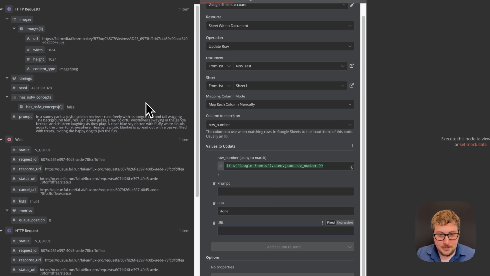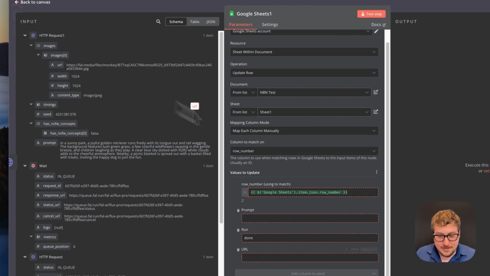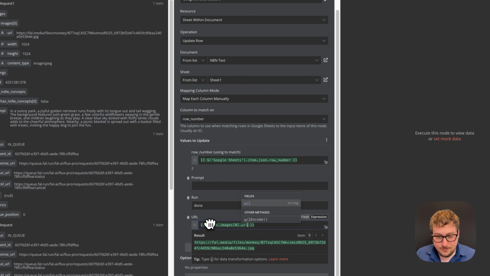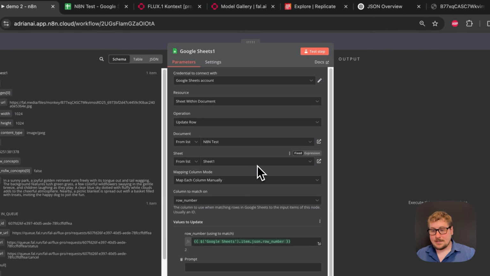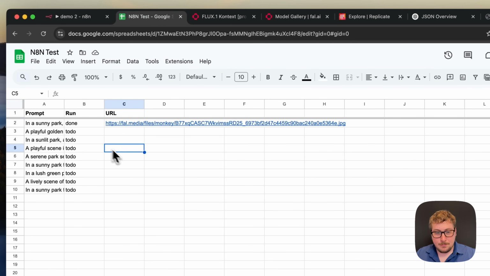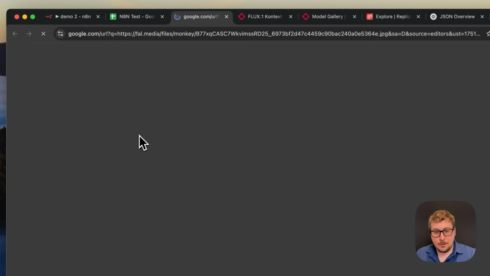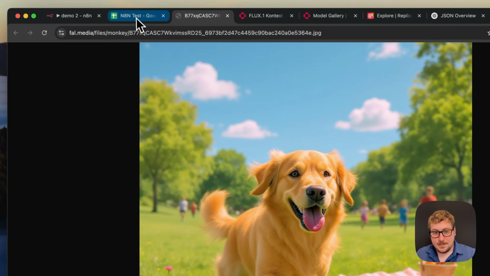Then for URL, we're going to scroll back to the top. Just take that URL of the image from the last node, and then this is going to be that image right here. And then here is the magic. We're going to hit test step, and you're going to see it's going to work. And then boom, there we go. When we open this, we get the actual image.